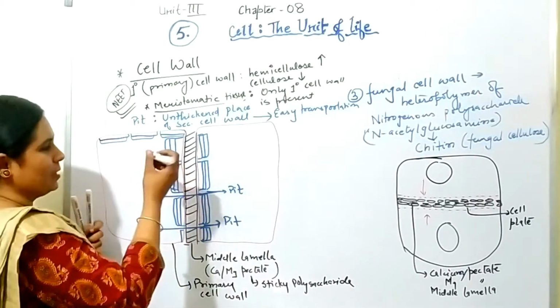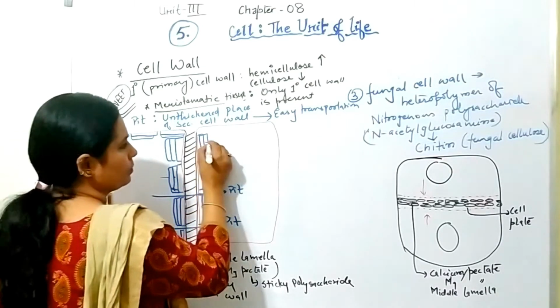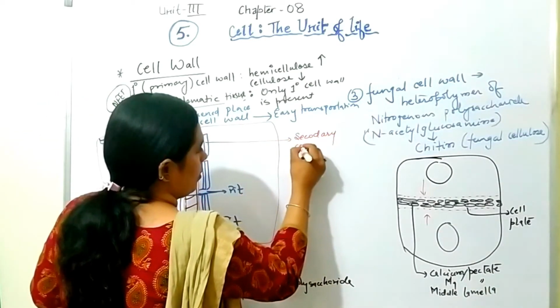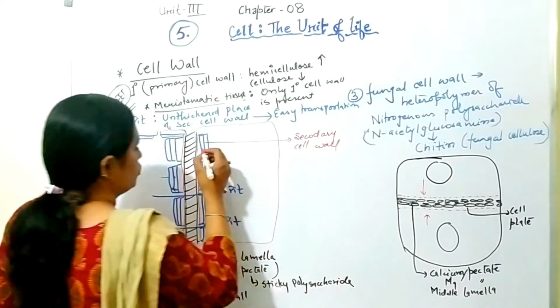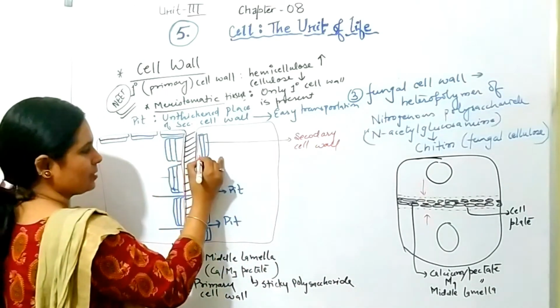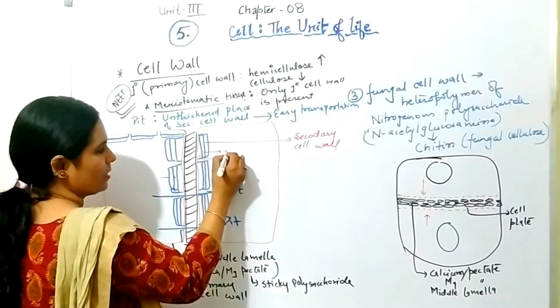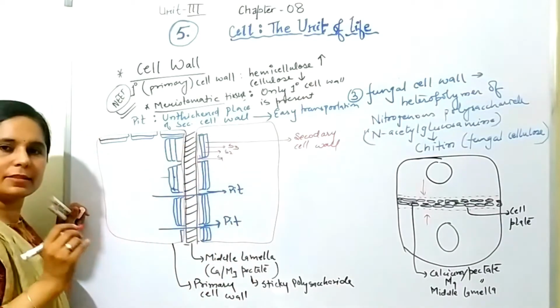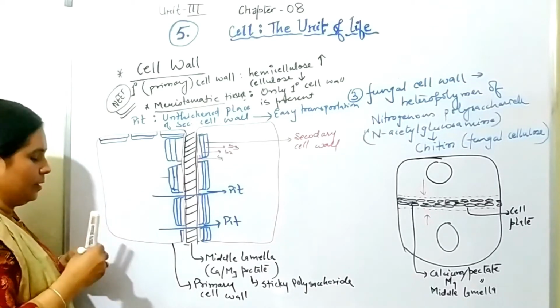Now these secondary cell wall layers, I will write it as S1, S2 and S3. So these are the three layers in the secondary cell wall.